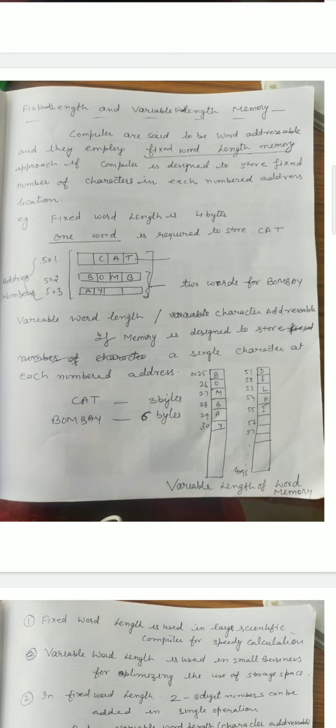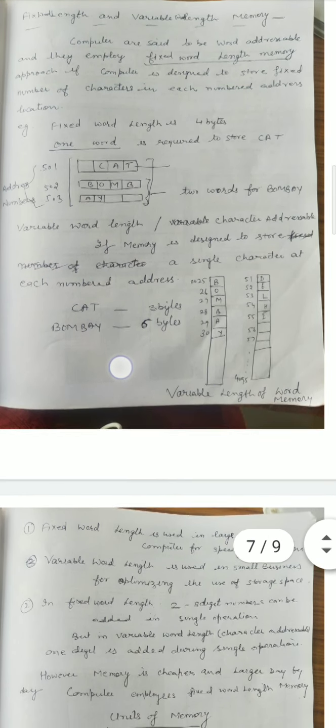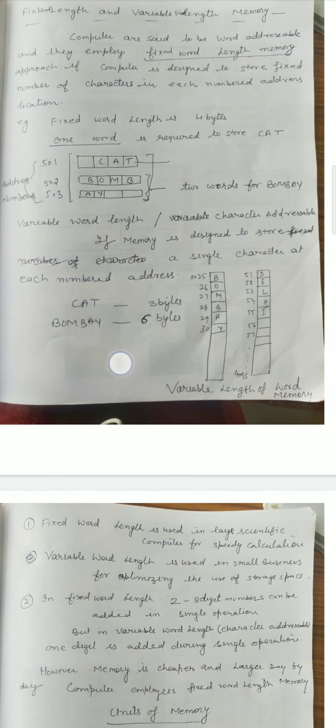In these computers, storage space is always allotted in multiples of word length. Therefore, if a word addressable computer has a fixed word length of 4 bytes, it requires 4 bytes per word. To store the word cat, it requires one word, and to store the word Bombay, it requires two words.